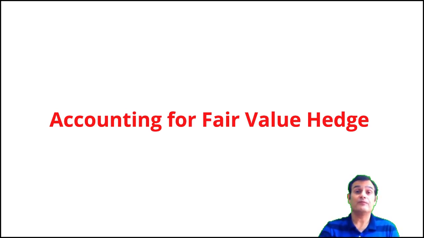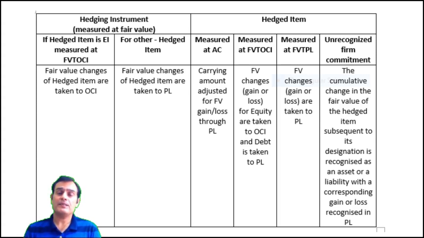Now in step number 5, we are looking at how the accounting for a fair value hedge is going to be done. I have summarized the entire provisions relating to a fair value hedge in a small chart, which you can see in front of you. If you recall, one is a hedged item and one is a hedging instrument. A hedging instrument is the instrument used for the purpose of hedging the risk relating to the hedged item. Let's first look at the accounting of the hedging instrument.